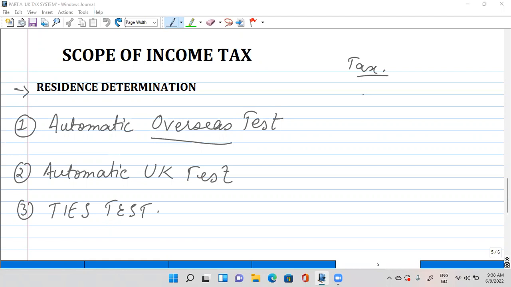For example, if I'm going to tell about myself, I live in Pakistan, I'm a Pakistani resident. Like that, how are we going to determine a person is a UK resident or a non-UK resident? Non-UK resident, like he's a foreigner for UK. So for that, we have these three types of tests. First one is automatic overseas test. If that person meets the automatic overseas test, what does this mean? It simply means that he is a non-UK resident.